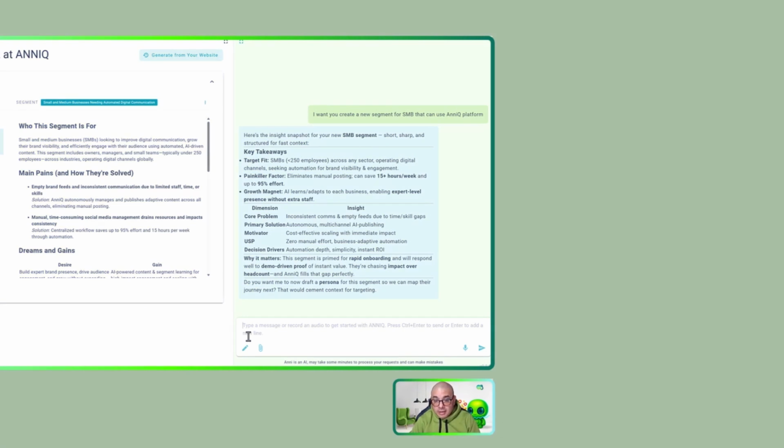Let me show another way to interact with Anni. You can interact with Anni using the microphone here and talking with Anni. So I will now ask it to create an ICP. I need to give access to the microphone. This is the typical permission on any browser. This is for privacy, so let's click allow.